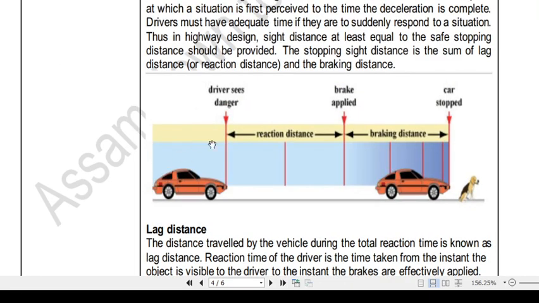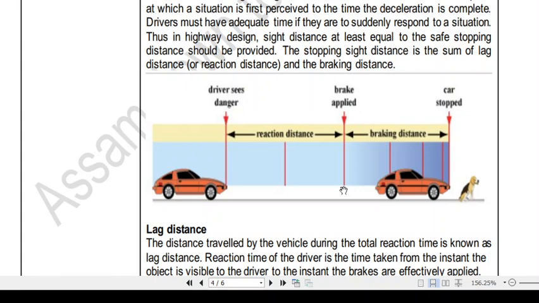Now suppose this is the driver, this is the initial position of the driver, and this is some object. So the driver now perceives the situation, and after perceiving, suppose in this particular case he needs to stop the vehicle. So basically during the reaction time, this is the total reaction time, that is 2.5 seconds, during that time the driver will think whether he will stop or not. Okay, so after the reaction time is over, after the driver has decided, he will apply the brake.